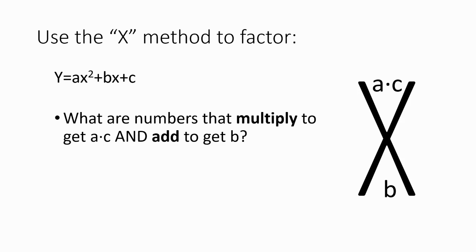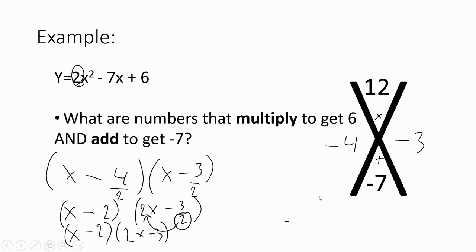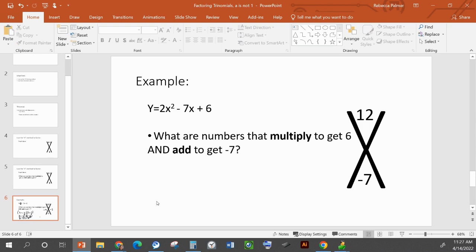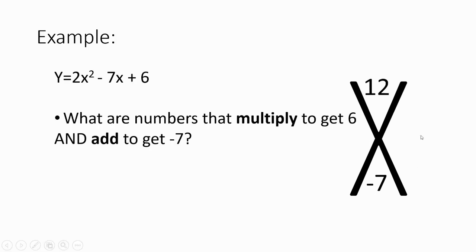All right, so let's do an example up here. Let's redo this one. So we look here, a is 2, b is -7, c is 6. So we take the first number, 2, we multiply it by 6, and we put 12 up at the top. And we put b, -7, down at the bottom. So it's the same thing, but we just put a times c at the top.